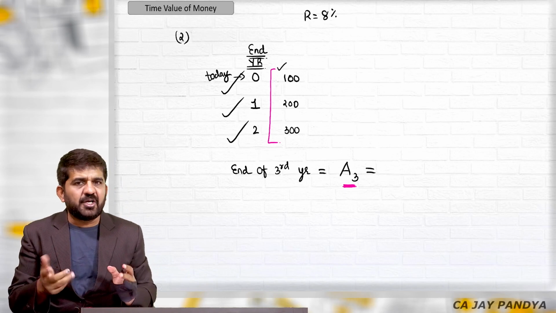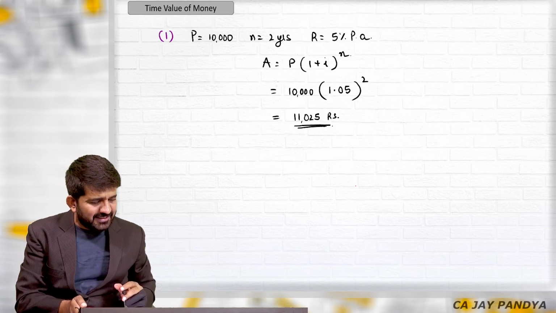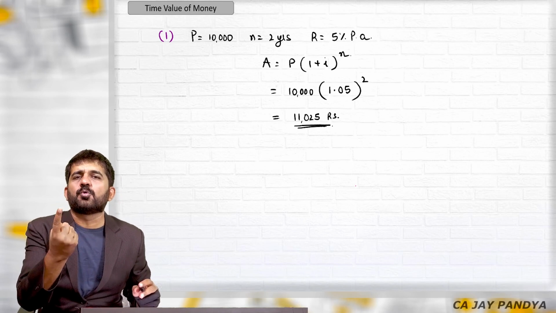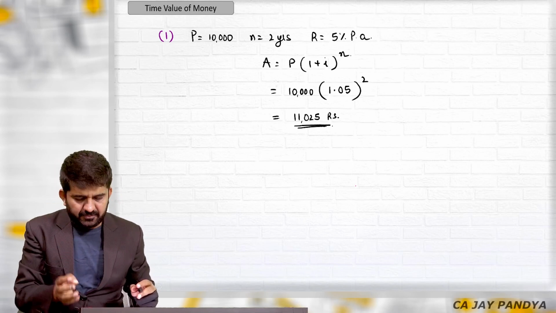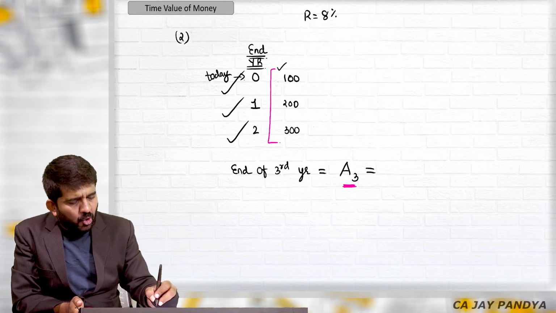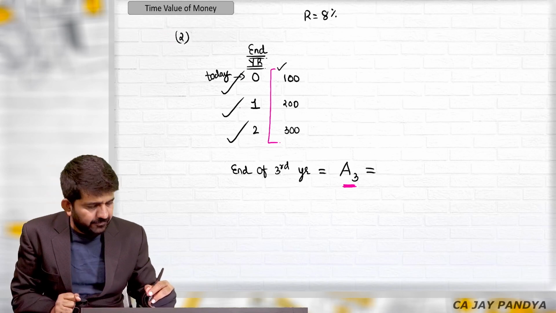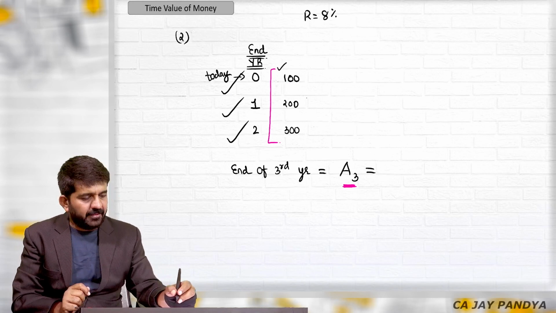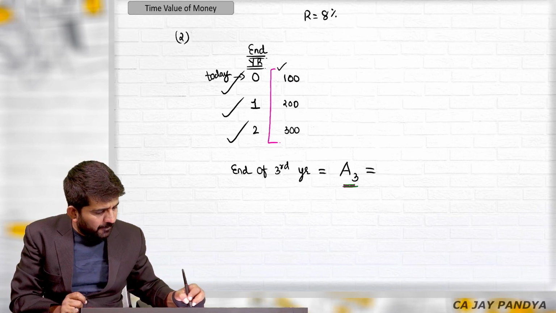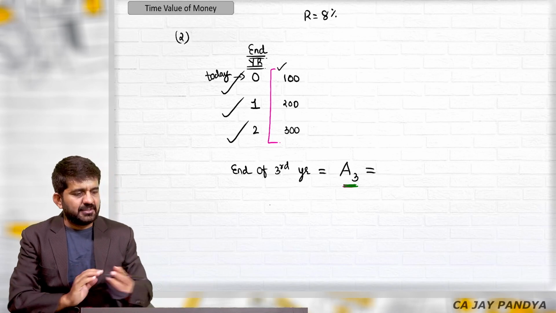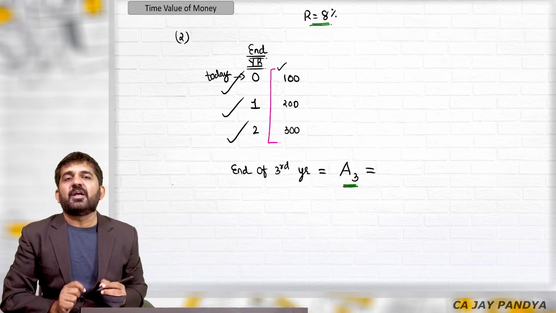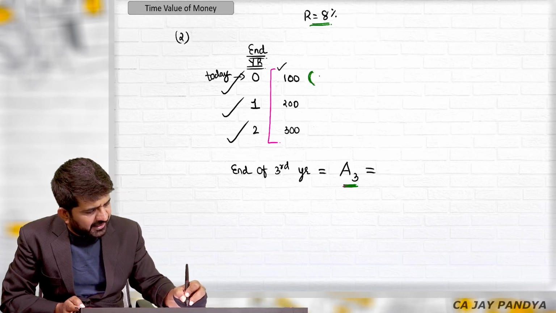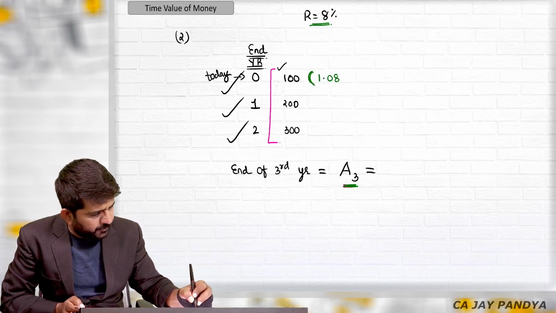Sir, this is a difficult one. No. This is same as this. Just instead of one question, there are three questions. Let us treat all these three questions separately. If you invest 100 rupees today and you go to a bank after 3 years, if the rate of interest is 8%, how much money you will be getting after 3 years?